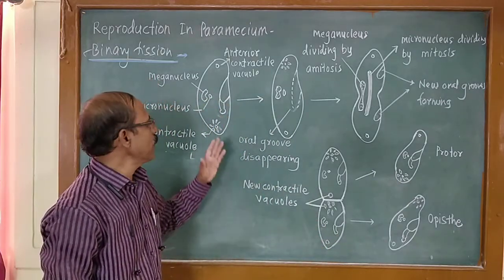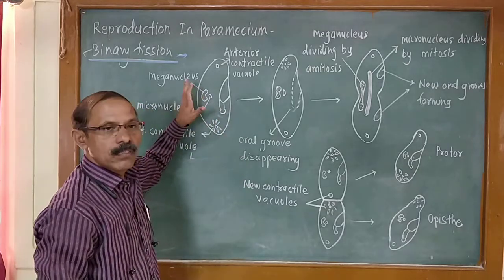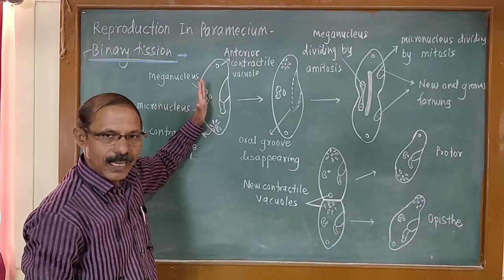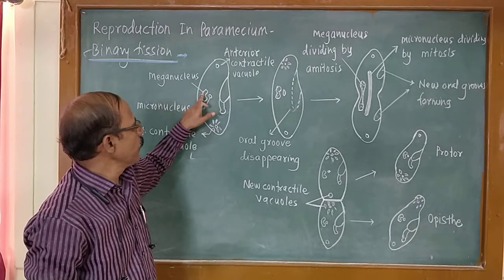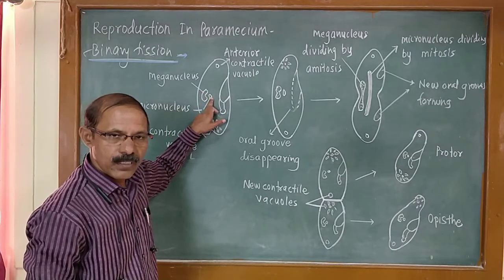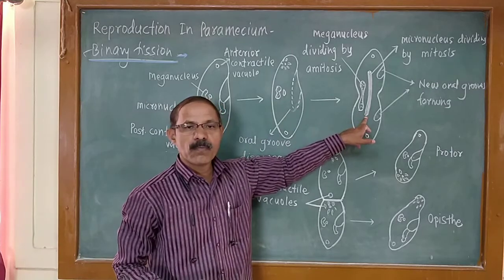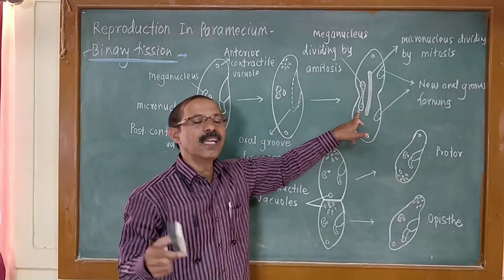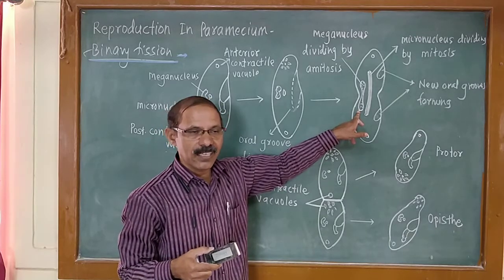What happens in binary fission? See, once again we will revise. The body becomes flat and spindle shaped, the oral groove begins to disappear, and the meganucleus and micronucleus start to divide. The micronucleus divides by mitosis, and the meganucleus simply elongates and divides amitotically by constriction.